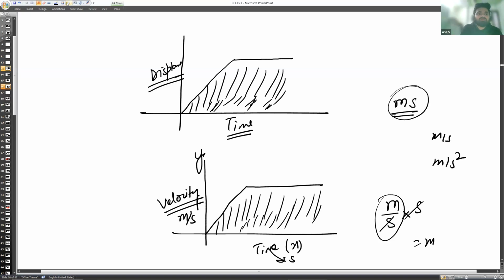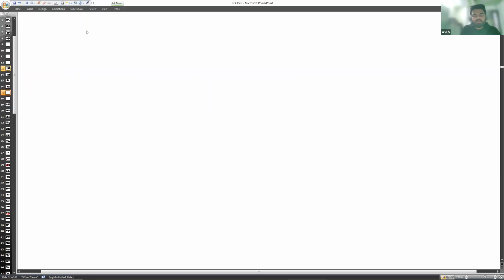Now coming to the next point. If we have an acceleration time graph, like this.